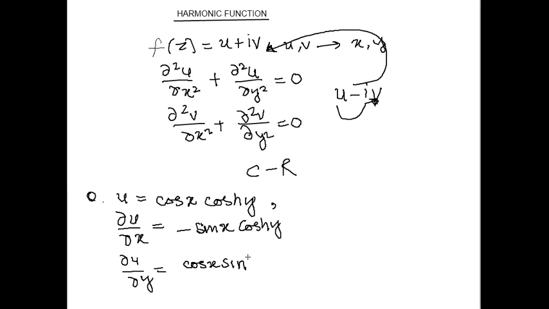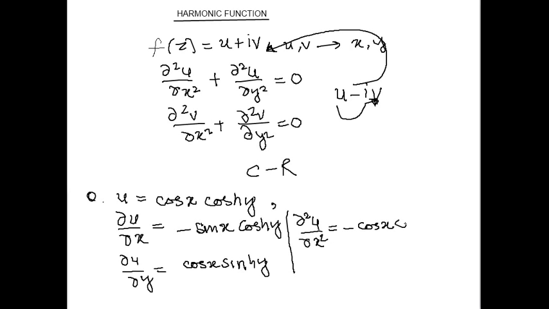Now we go for the second order derivative, del 2u by del x square. One more time differentiate this with respect to x. What is d by dx of sin x? d by dx of sin x is cos x. So our new function is minus cos x cos hyperbolic y, where cos hyperbolic y stays as it is, treated as constant.